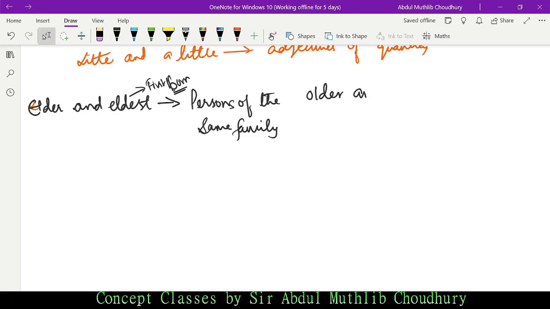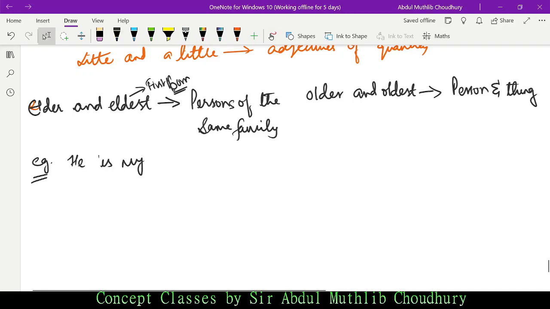Older and oldest. This means this can refer to person and things. This is very important. Elder and eldest are used for persons of the same family, but older and oldest are used for person and thing. Let me take an example. Suppose he is my elder brother.